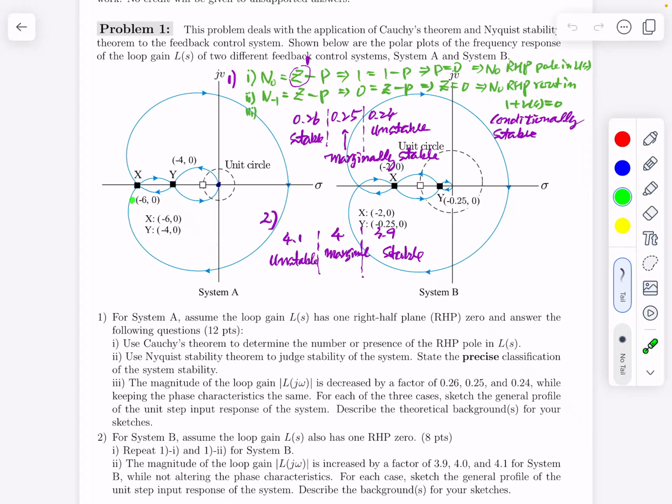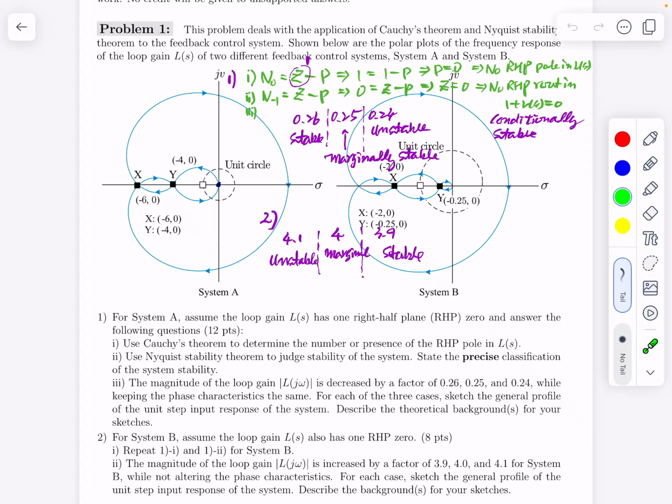It has this line segment. This line segment indicates the phase of the loop gain is smaller than -180 degrees with its magnitude larger than unity. This is the unit circle, and anything outside of this means the magnitude of the loop gain is larger than unity, and with that the phase is less than -180 degrees. That determines a conditionally stable system.